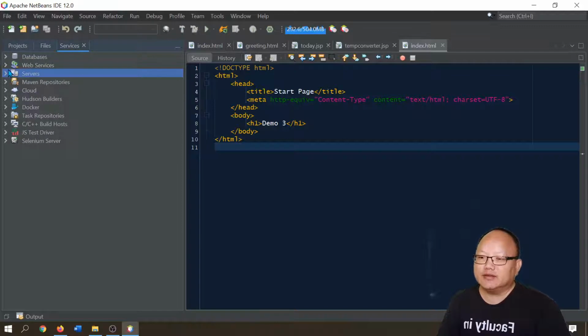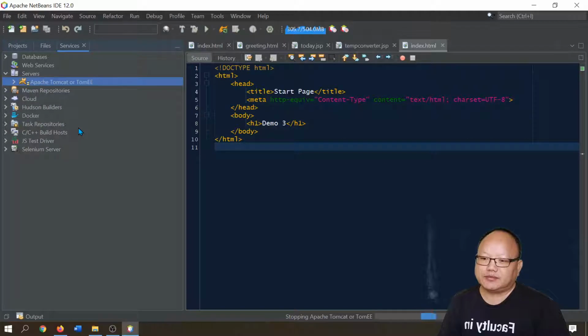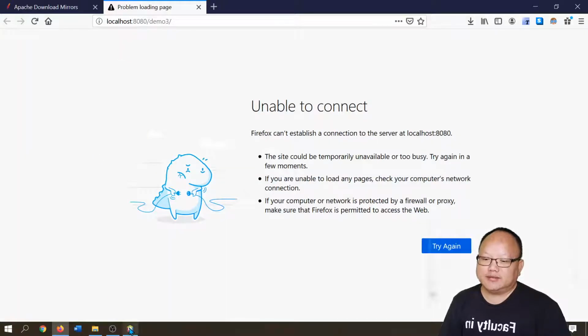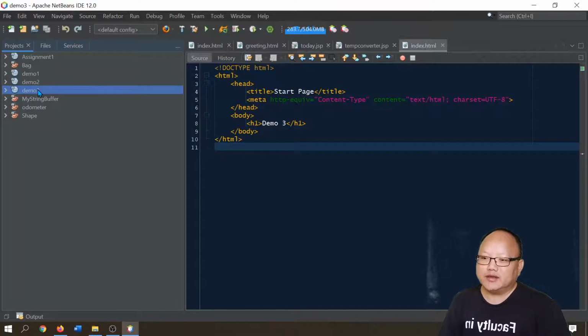Let me see if I can stop Tomcat successfully from here. So when you need to stop it, you can just do a stop. Okay, and notice it's no longer working. So you can see the pages keep loading, right? And you can go back here and you can start again, right? Let's see if you just go to the project and you run, let's see if it will automatically start Tomcat for you.